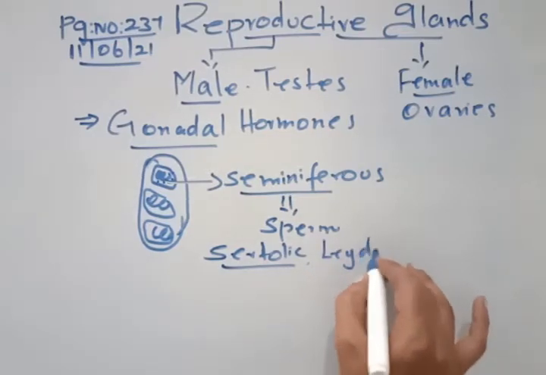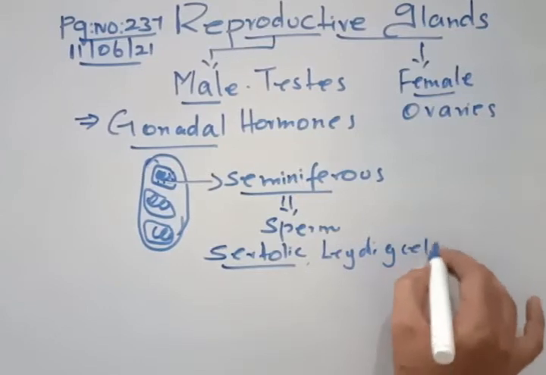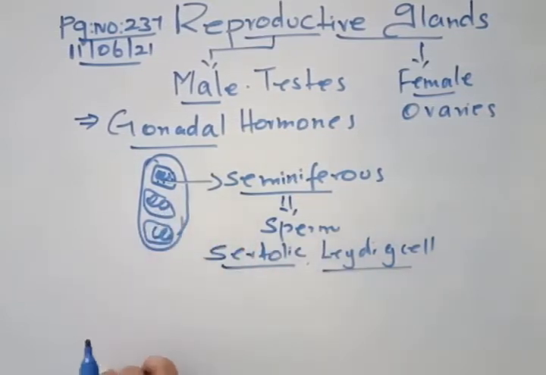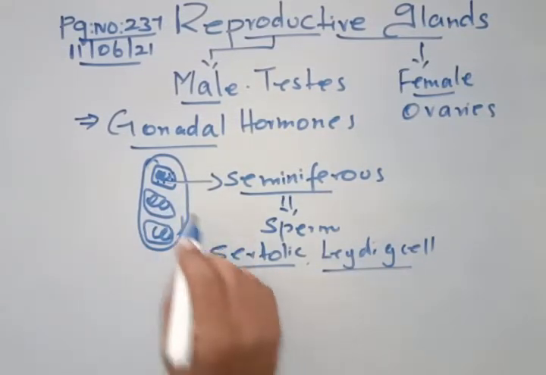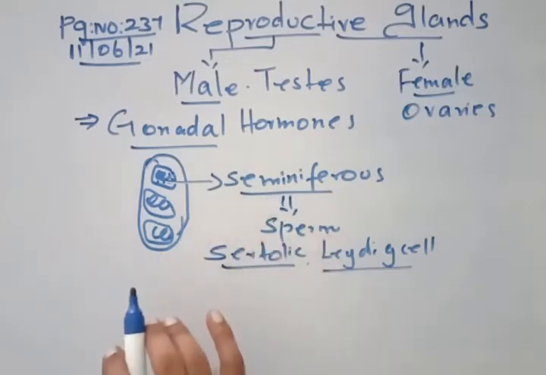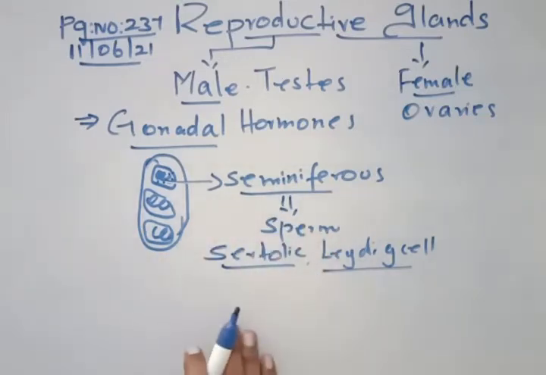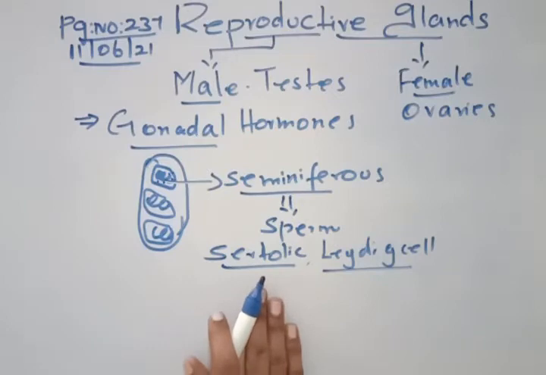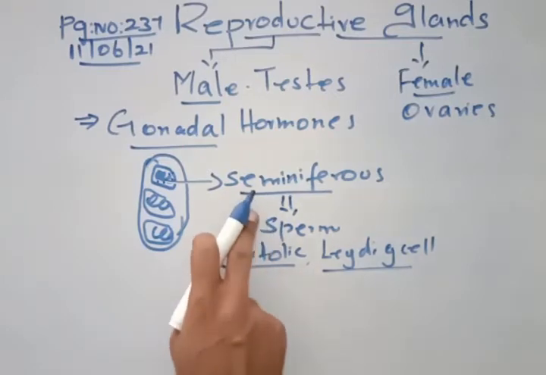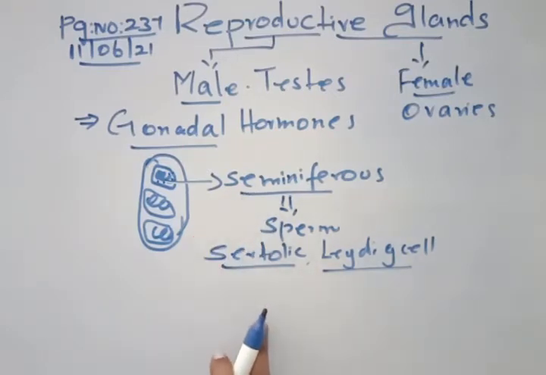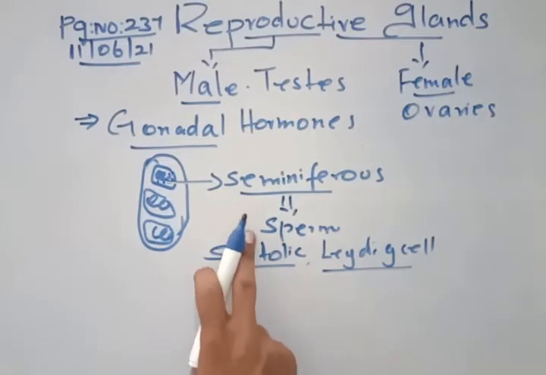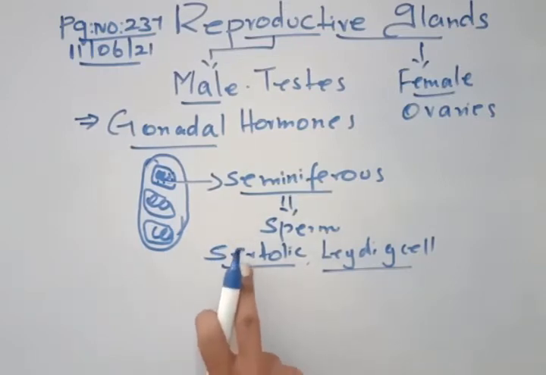The Leydig cells are present in between the lobes, and the Sertoli cells are present inside the seminiferous tubules. Now the role of the Sertoli cell is to nourish the sperm cells, to give nutrition to the sperm cells.